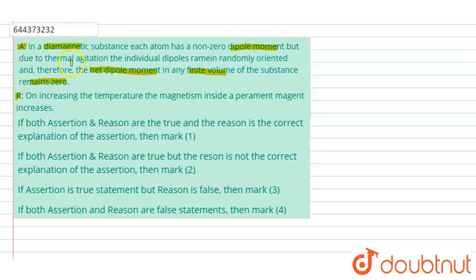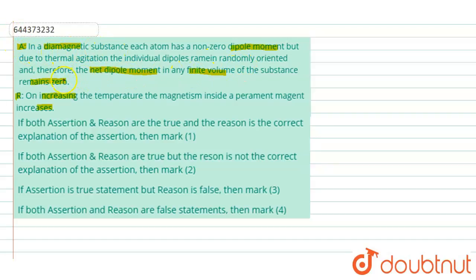So the first thing that we have to check in the assertion is that for a diamagnetic substance, each atom has some non-zero dipole moment. We will check this. And then the reason says that on increasing the temperature, the magnetism inside a permanent magnet increases. So we will check the reason also. Let us now try to analyze the assertion and reason one by one.